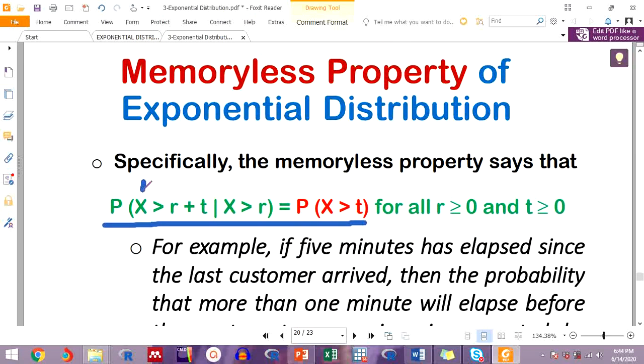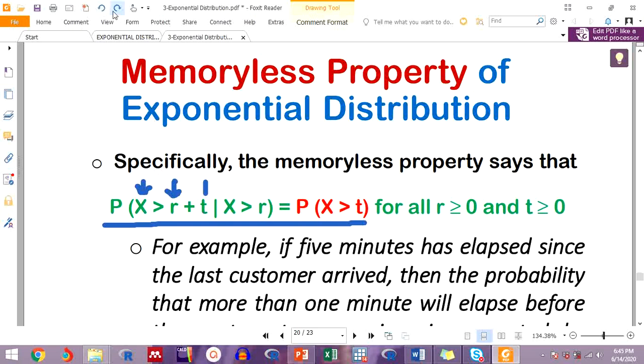Now let us see. X, remember, is our event of interest. That X is the average time for serving the customer. Now X is greater than r plus t. r is the time you have been waiting, let's say since serving the last customer. Let's say you have been waiting for 10 minutes after serving the last customer. Now this t is an additional time. I have been waiting for 10 minutes, that is r. Then it's likely that in the next 2 minutes I'm going to receive a new customer.